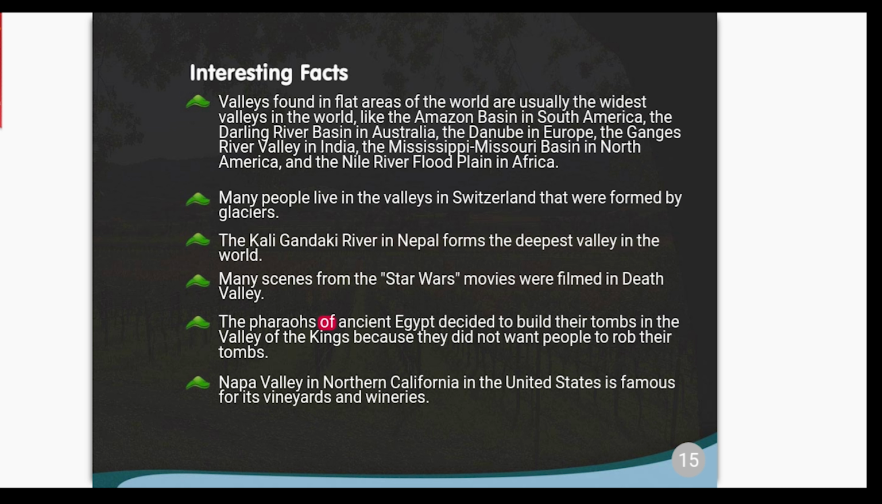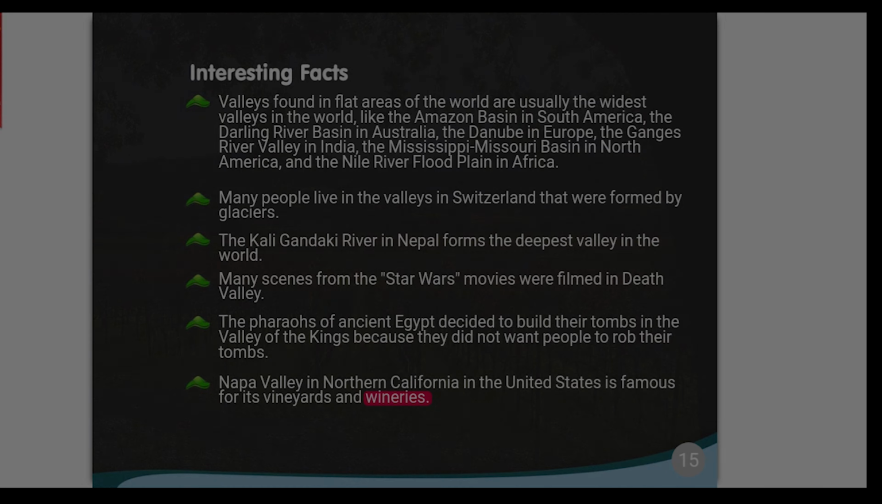The pharaohs of ancient Egypt decided to build their tombs in the Valley of the Kings because they did not want people to rob their tombs. Napa Valley in Northern California in the United States is famous for its vineyards and wineries.